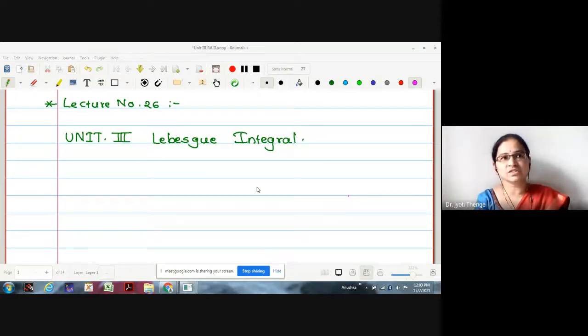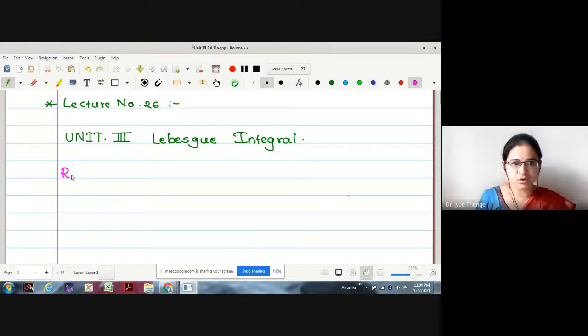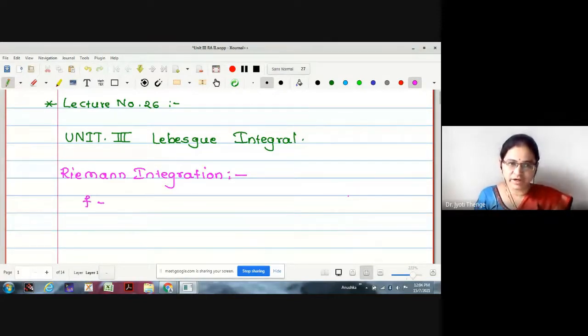What are the conditions we have imposed on the function so that Riemann integration holds? First condition is the function should be bounded. Correct? And what about the domain of the function? Closed. Yeah, this should be a closed interval. So I'll just write down what is the Riemann integration. The function f, whatever we have considered, should be bounded and the domain should be a closed interval. Then only we were proceeding to find out the Riemann integration.